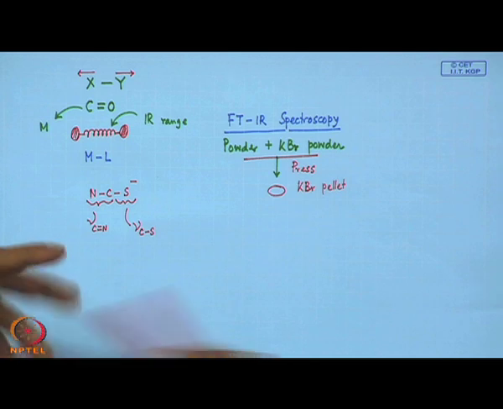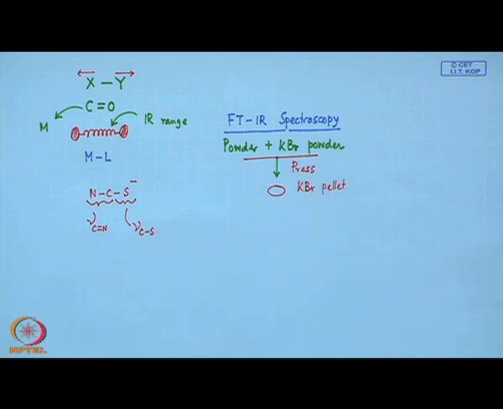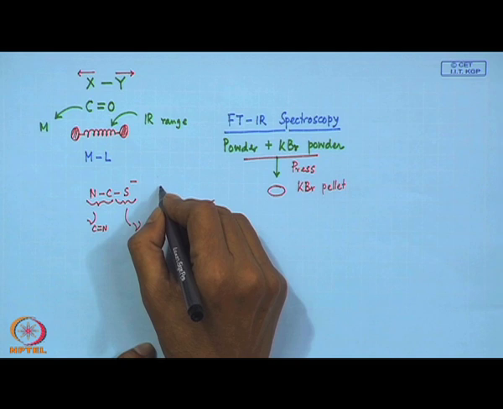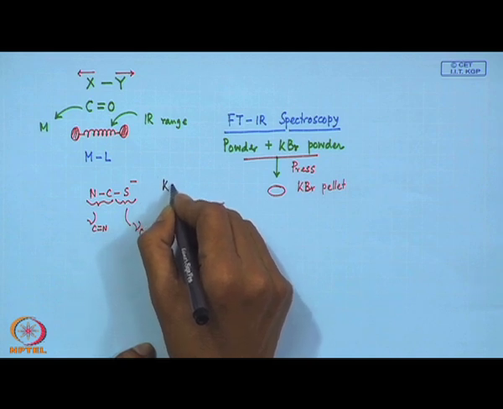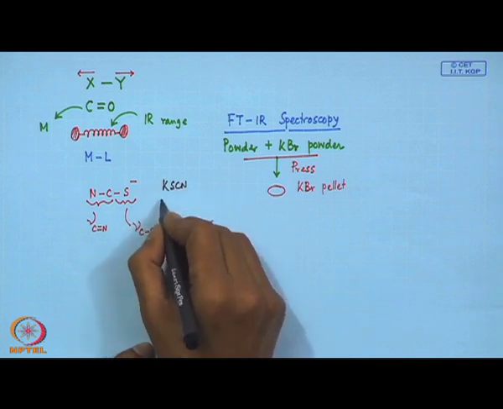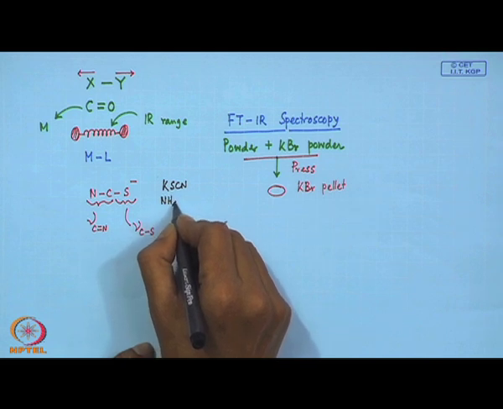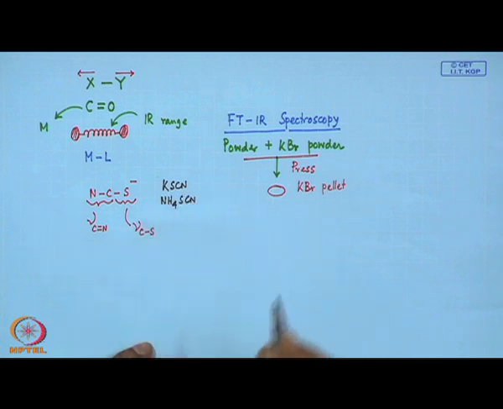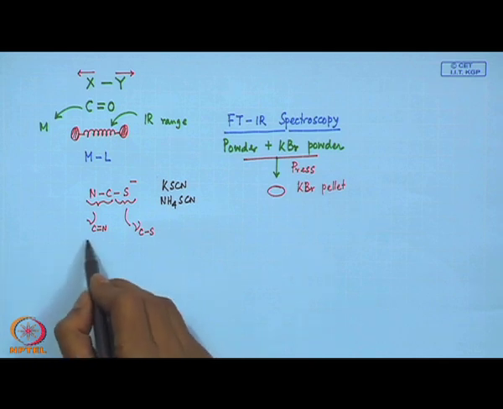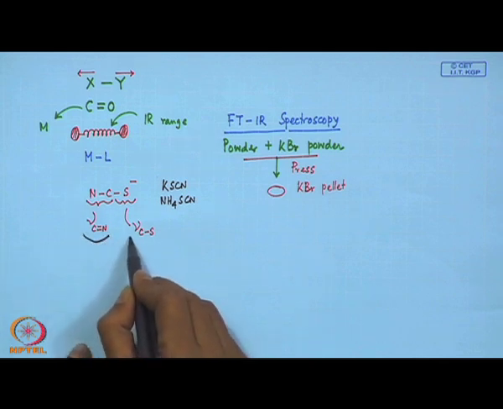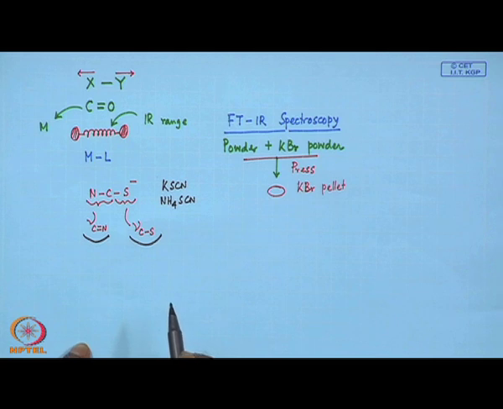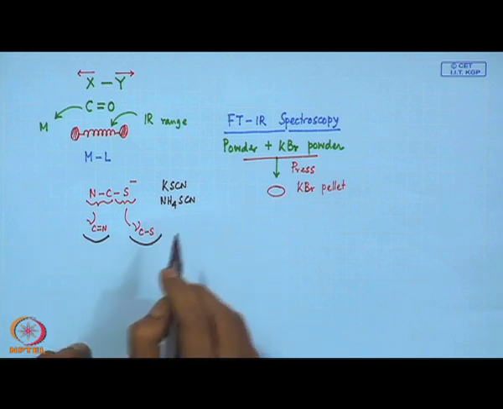We can monitor these two in the parent salt, which can be potassium thiocyanate or ammonium thiocyanate, where the values are known when it is not bound to the iron center.